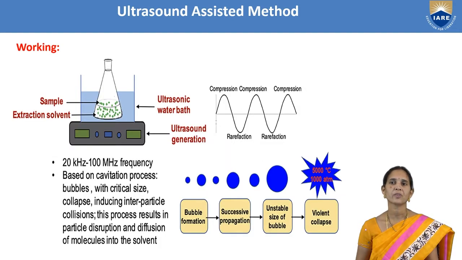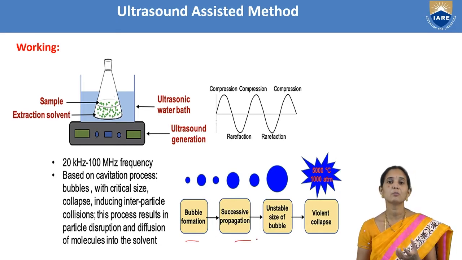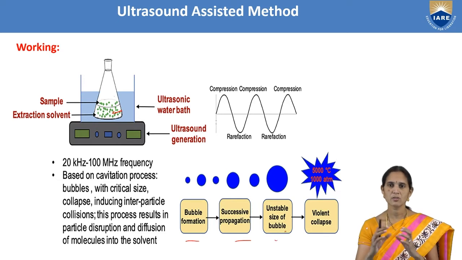So you can see in the diagram. We have kept an ultrasound generator, where we are taking an ultrasonic water bath. We are taking a sample in the conical flask, and we are adding some solvent also, where you can observe the bubbles are formed when we are heating that solution. So here breaking of the bubble also will be taking place: bubble formation and successive propagation, an unstable size of the bubble. After formation of the bubbles, the bubbles will be breaking. After breaking, a reaction will be taking place more, and we get the final product.